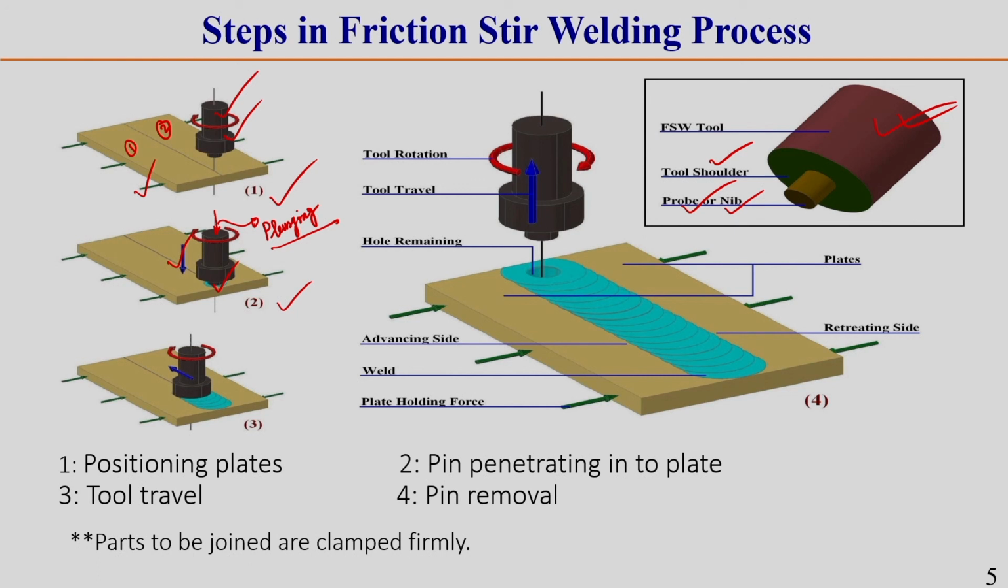It is a very slow process, you should keep it slow. During this plunging time, which can vary from 5 to 30 seconds, the plunging time depends on what type of workpiece material we are using and what type of tool geometry we are using, because the plunging time depends on the material type and tool geometry.